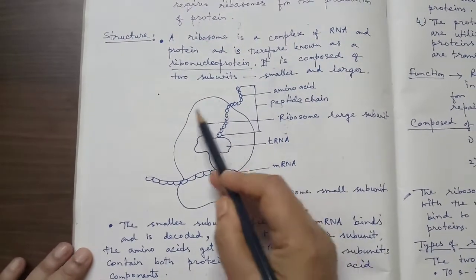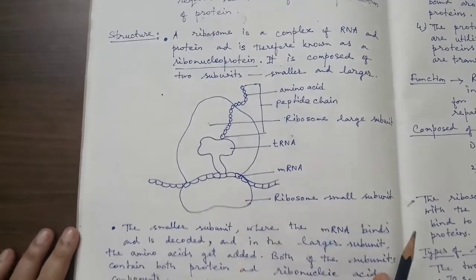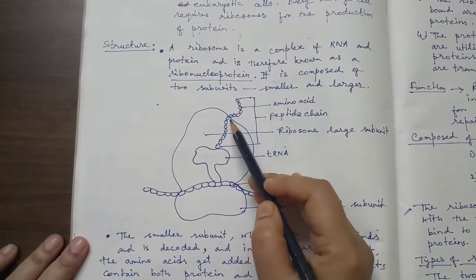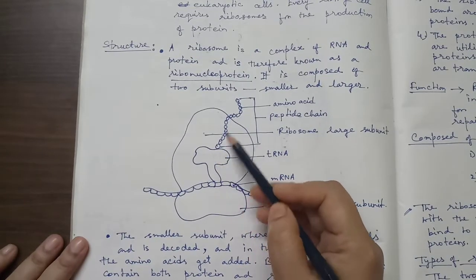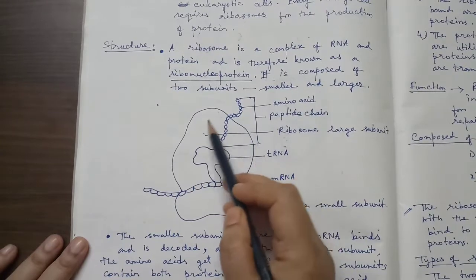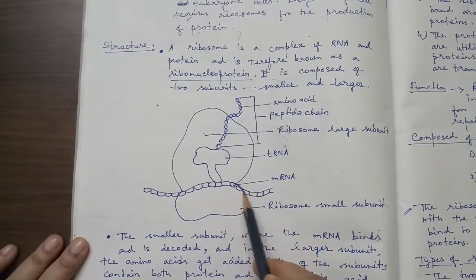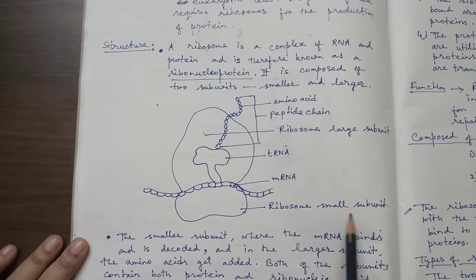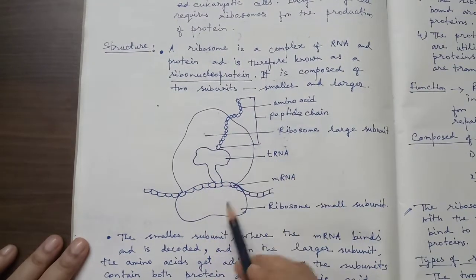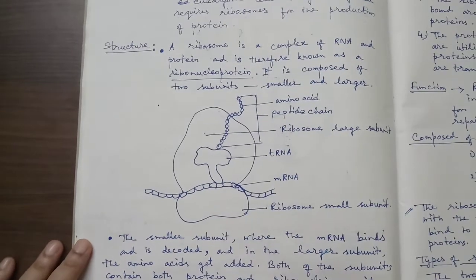Here is the diagrammatic picture of a ribosome. Here is the amino acid chain, the protein polypeptide chain. Ribosome, it is the large subunit. tRNA, mRNA and ribosome small subunit is here. It is the large subunit. Here is the small subunit.